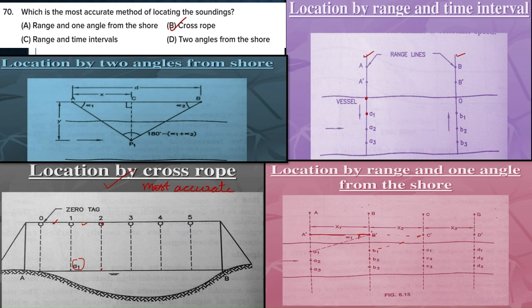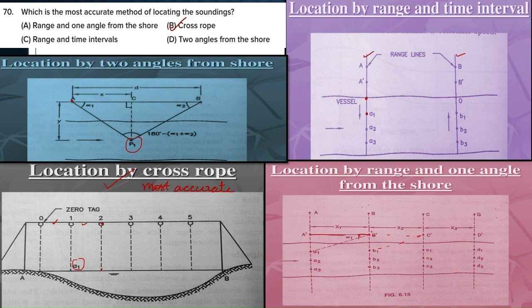The next method is location by two angles from shore. This method is used when it is not possible to keep the sounding boat on a fixed range line. Here we need two theodolites, set up at station A and station B on the shore. The location of the sounding boat is given as P1, and we need to find this location.